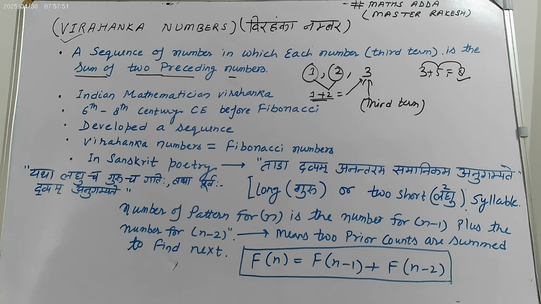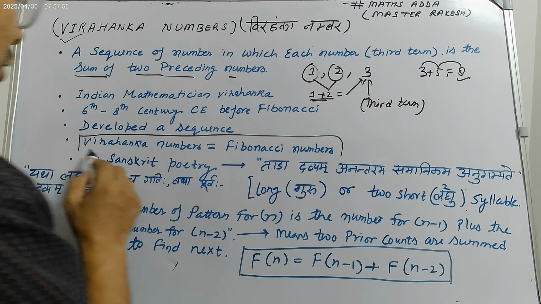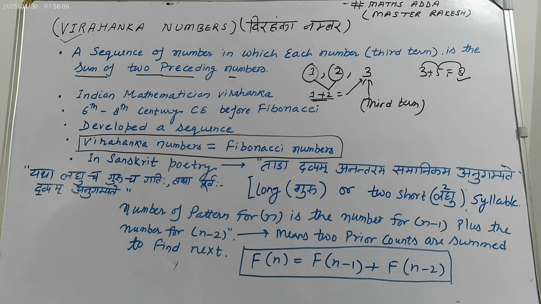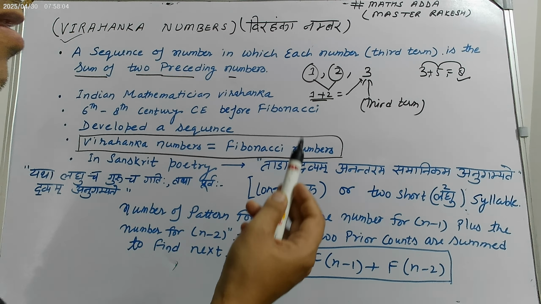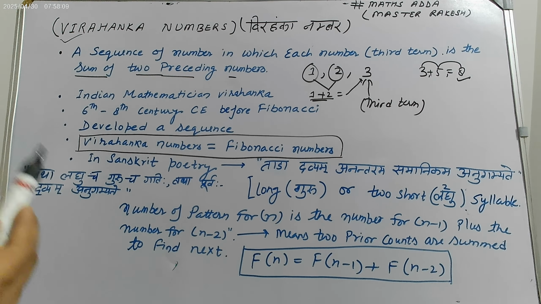The Virahanka sequence is also equal to the Fibonacci sequence. In Sanskrit poetry, Virahanka's sutra goes: Tada davyam anantaram samanikam anugamyate, yatha laghu cha guru cha gati, tatha purve davyam anugamyate.